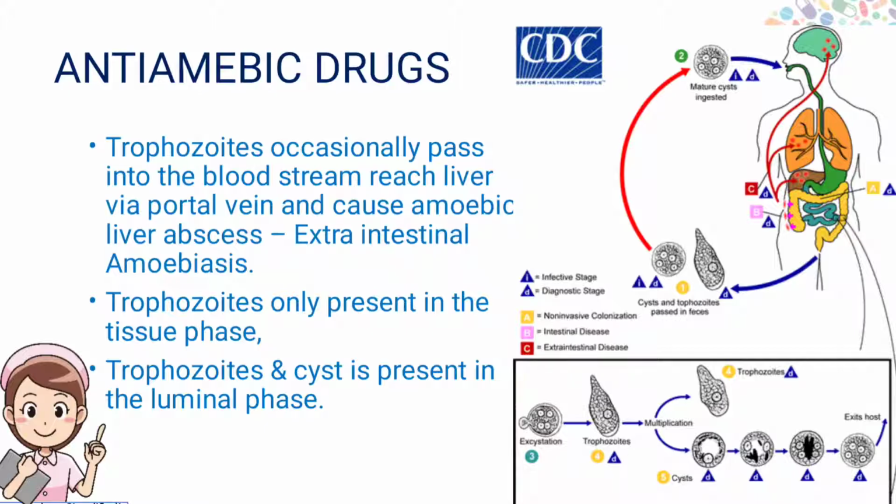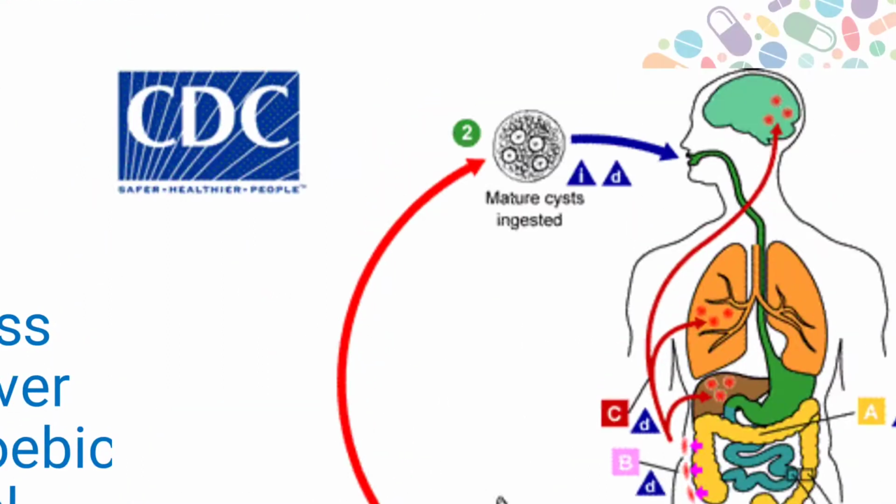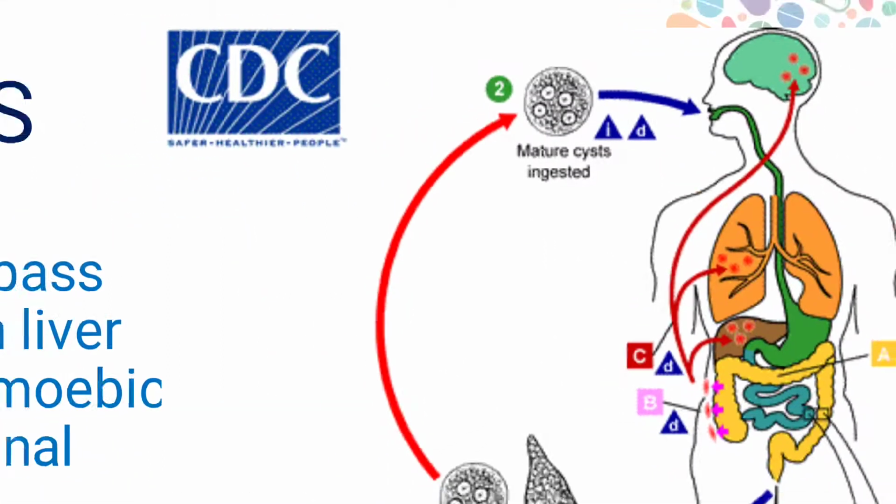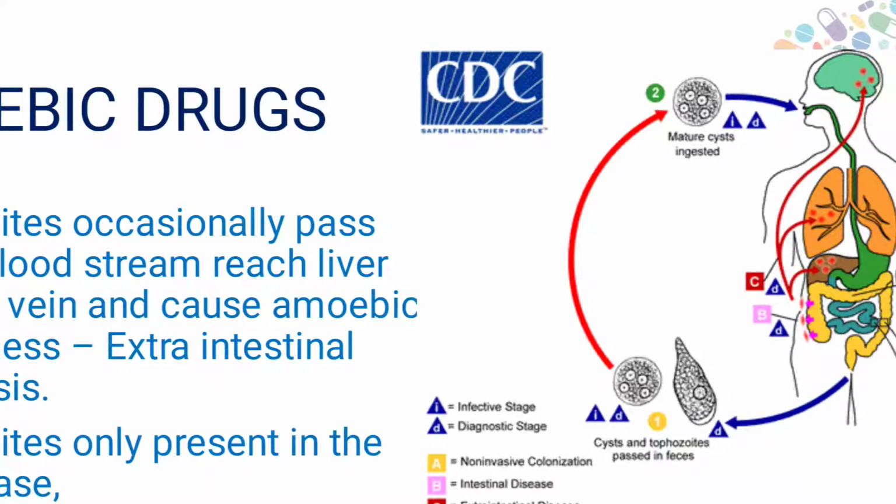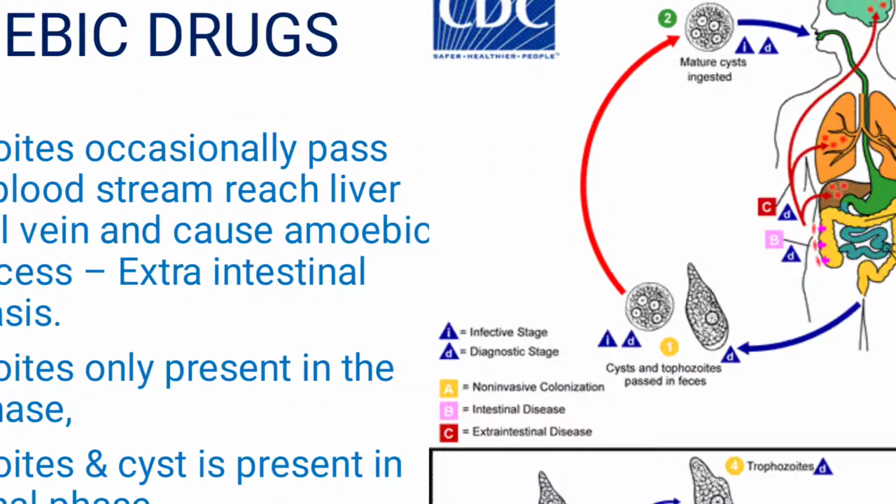Coming to the life cycle of the Entamoeba, here you can see by fecal elimination the cysts and trophozoites are moved out through feces and enter the host by means of fecal contaminated food or water. The cysts which are ingested, which consist of four trophozoites, enter the intestine and move to the colon.